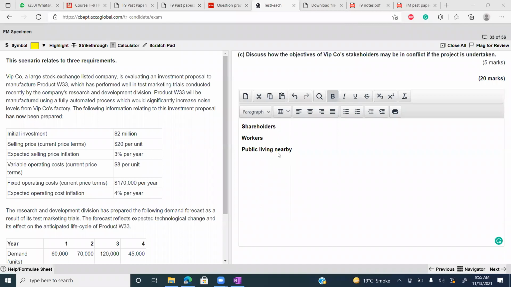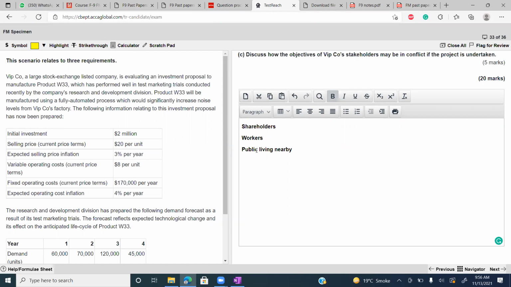Obviously, if workers face this issue, there can be an impact on the quality of the products, even the quality of the decisions, which will affect the company in the longer term. And obviously the public living nearby the factory, if they face the issue, definitely it will create a bad reputation for the company.